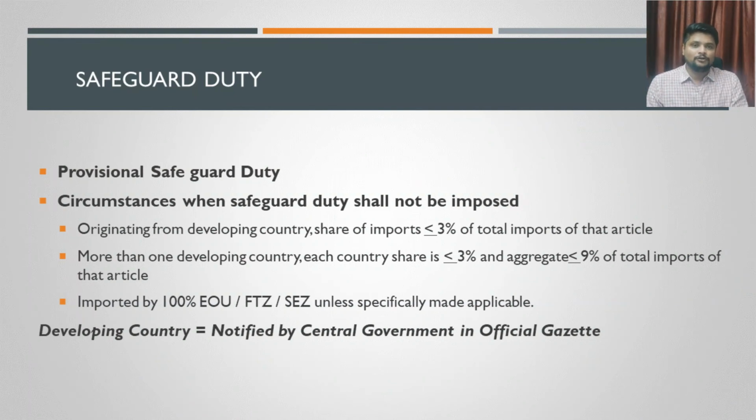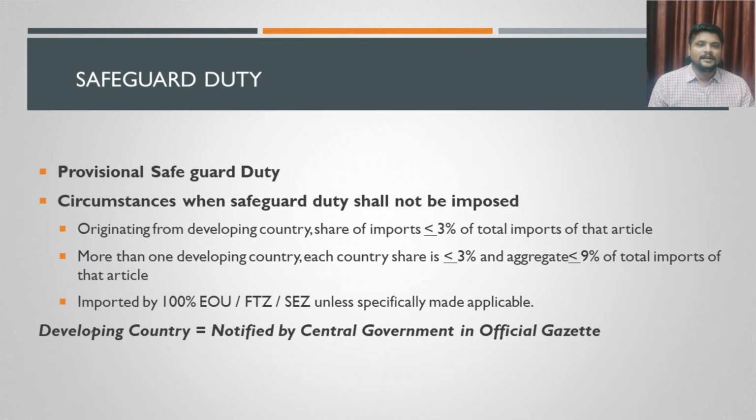Even though I told you that the safeguard duty can be applied product specific, it can even go to importer specific, person specific as well. So the value of imports done by a particular importer, if it is up to 3% of the total imports done by the entire country, then safeguard duty will not be imposed for that particular importer. That is point number one.